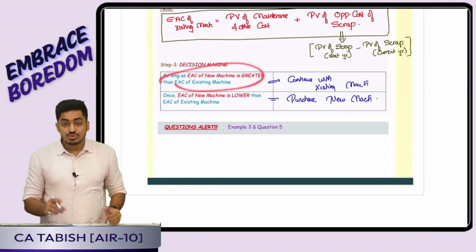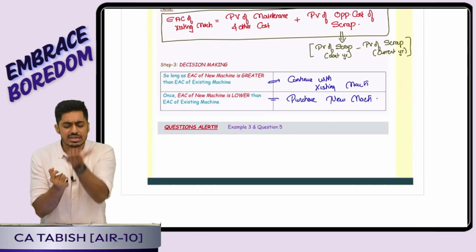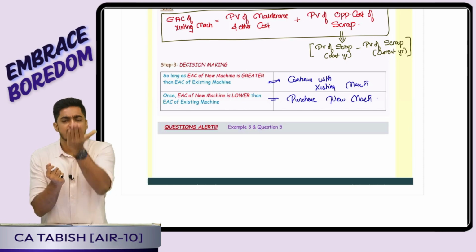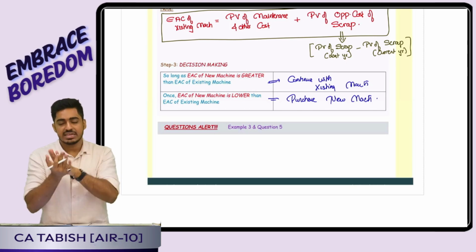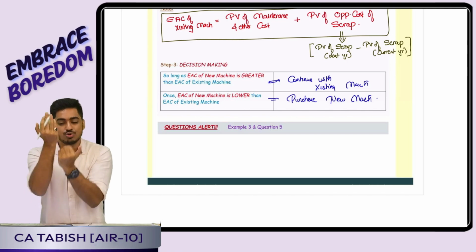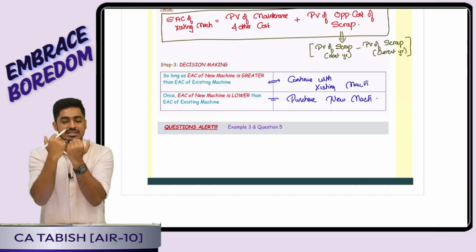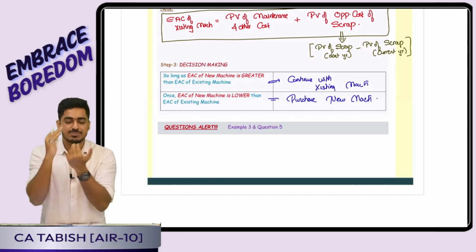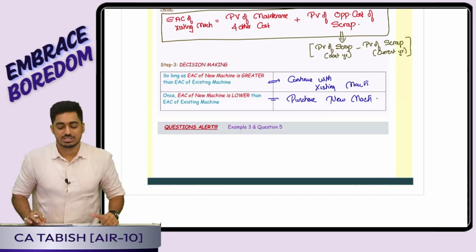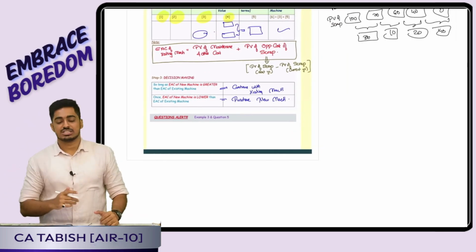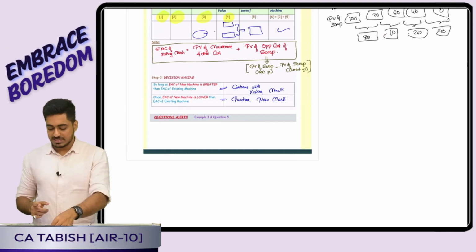Decision making. So long as the EAC of the new machine is greater, that is, the new machine is costly, what will I do? Will I go for the new machine? No sir, I will continue with the existing machine. But the day the EAC of the new machine is lower than that of the existing machine, that is, the existing machine is costly and the new machine is cheaper, what will I tell the boss? It is now time for us to go for the new machine. Is this clear everyone? Yes, unit number 5 is over.